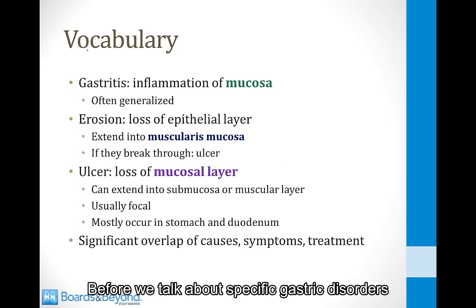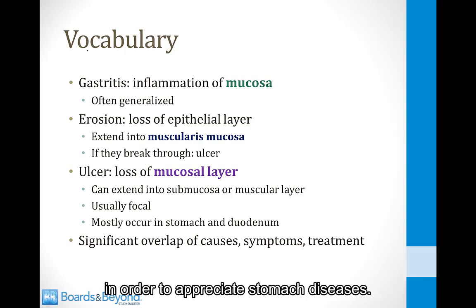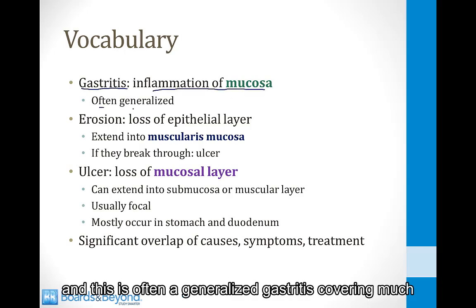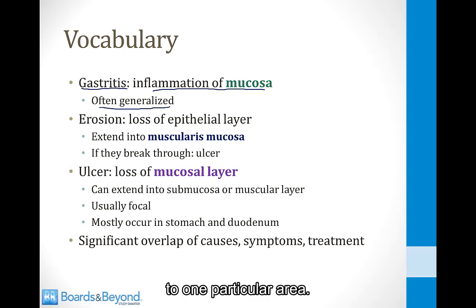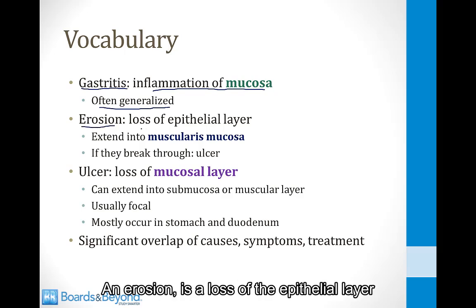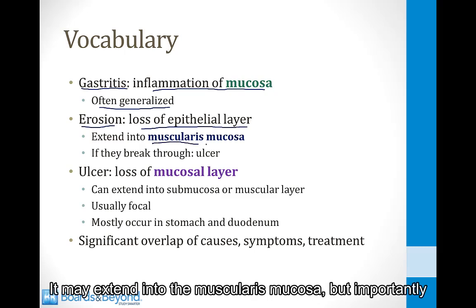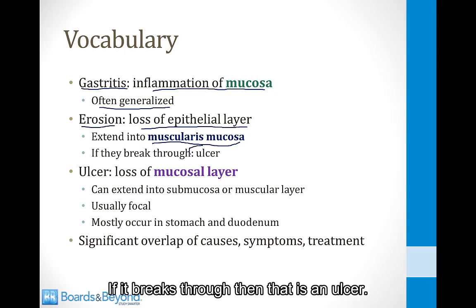Before we talk about specific gastric disorders, let me review some vocabulary that you need to understand in order to appreciate stomach diseases. So the term gastritis means inflammation of the mucosa, and this is often a generalized gastritis covering much of the stomach mucosa, although sometimes it can also be localized to one particular area. An erosion is a loss of the epithelial layer of the mucosa of the stomach. It may extend into the muscularis mucosa, but importantly, it does not break through the muscularis mucosa. If it breaks through, then that is an ulcer.